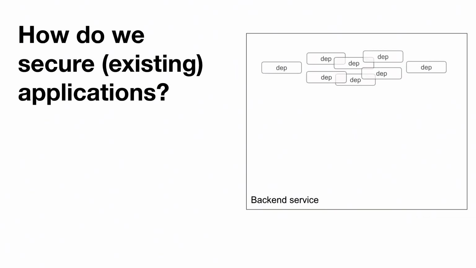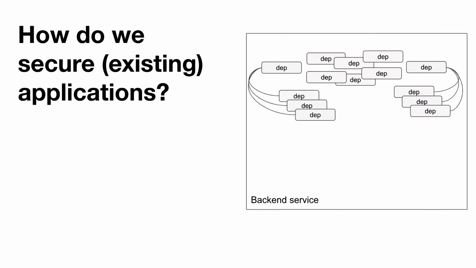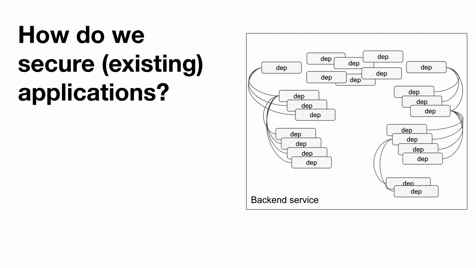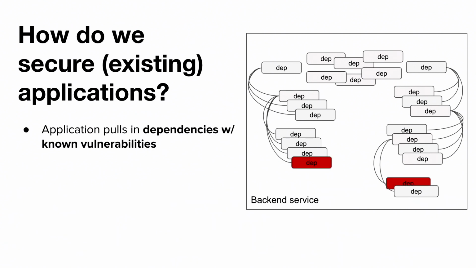But to understand this a little further, we need to look at the composition of a backend service. A backend service usually takes a direct dependency on multiple third-party libraries. These libraries then pull in multiple other dependencies, and this keeps going on and on. So what if we find a known vulnerability in one of these third-party packages? This in turn would taint whichever dependency was responsible for pulling it in, and this keeps going up the chain.